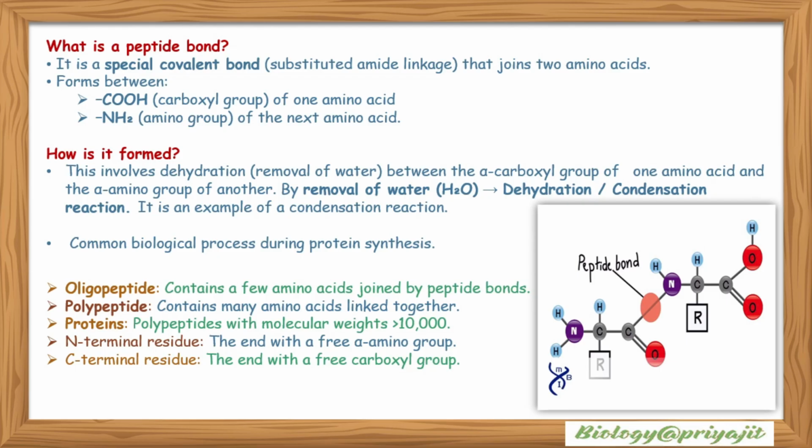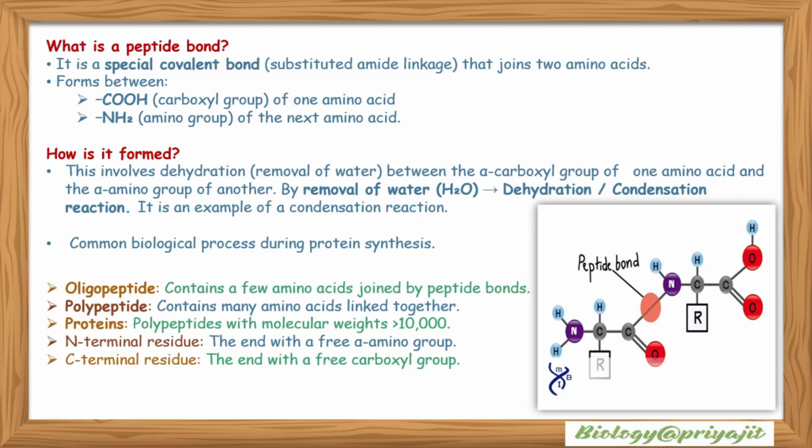So how is this peptide bond formed? This involves dehydration, or removal of water, between the alpha carboxyl group of one amino acid and the alpha amino group of another, which causes a dehydration or condensation reaction. It is an example of a condensation reaction. So common biological processes occur during protein synthesis.